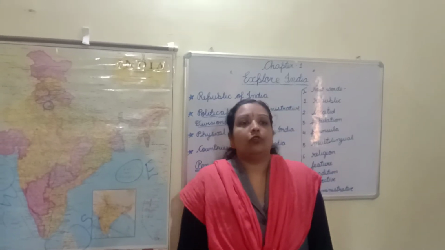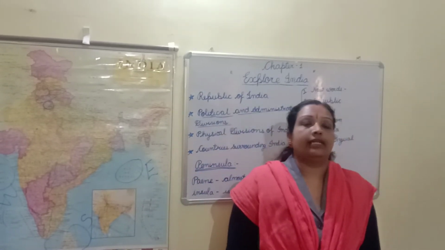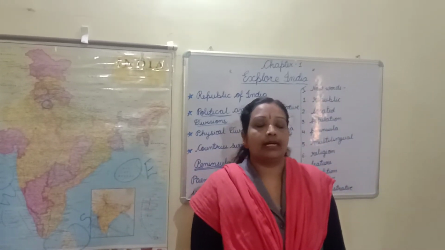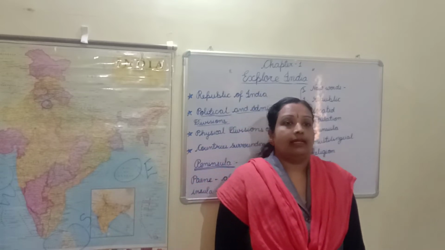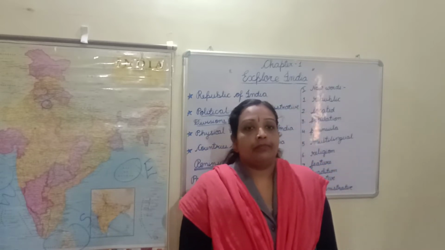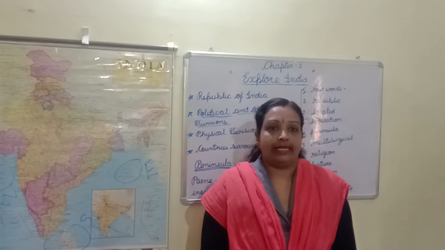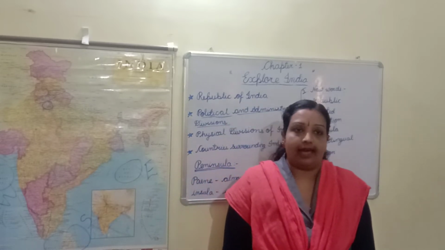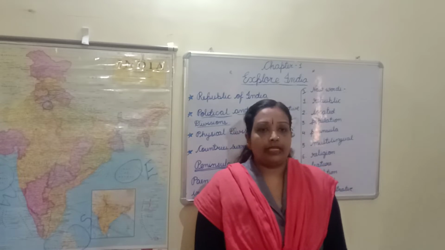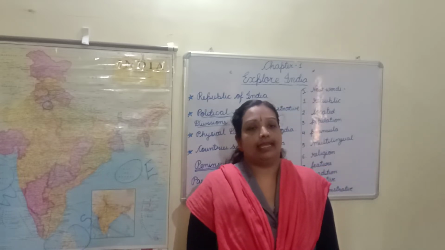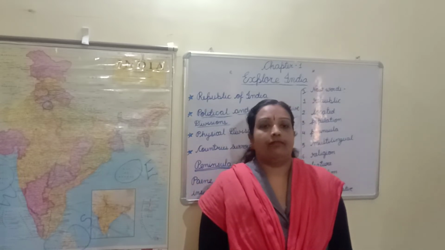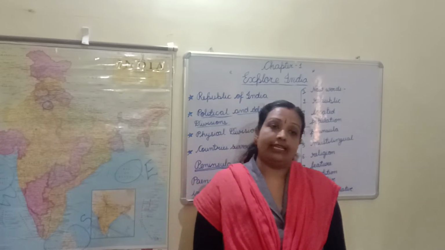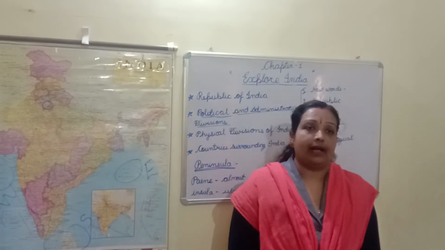Let me tell you once again what you have learned today. First you learned Republic of India. Republic of India is the official name of India. The second most populated country in the world is India. India is the 7th largest country by area. And then you learned what is peninsula. Why is India called a peninsula?